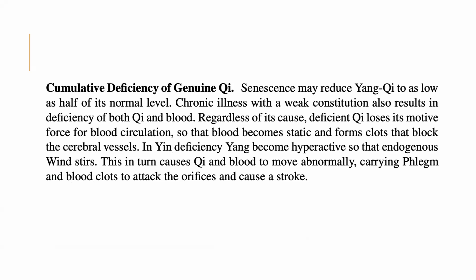Now, cumulative deficiency of genuine qi. Senescence may reduce yang qi to as low as half of its normal level. Chronic illness with a weak constitution also results in deficiency of both qi and blood. Regardless of its cause, deficient qi loses its motive force for blood circulation, so that blood becomes static and forms clots that block cerebral vessels.